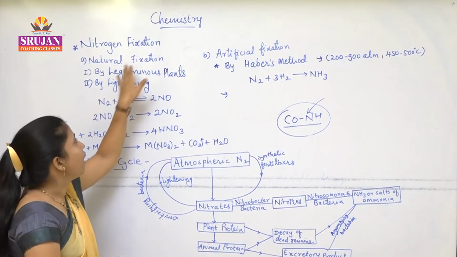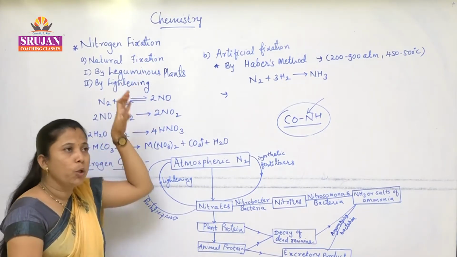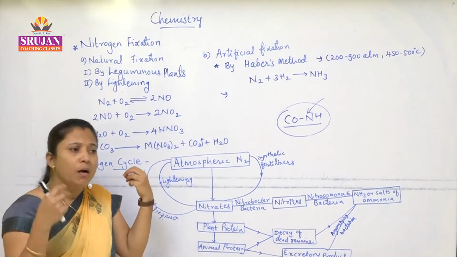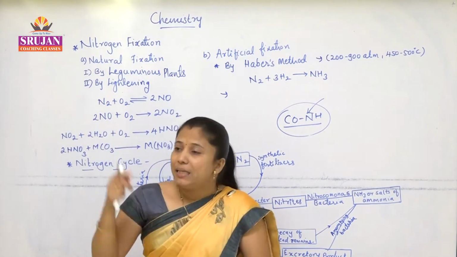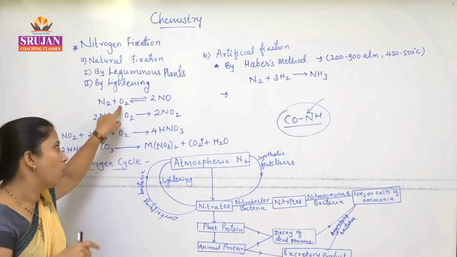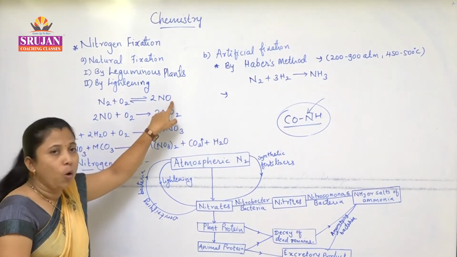The next way of natural fixation of nitrogen is by lightning. During lightning, high temperature and pressure are created, and nitrogen reacts with atmospheric oxygen to form nitrogen monoxide.